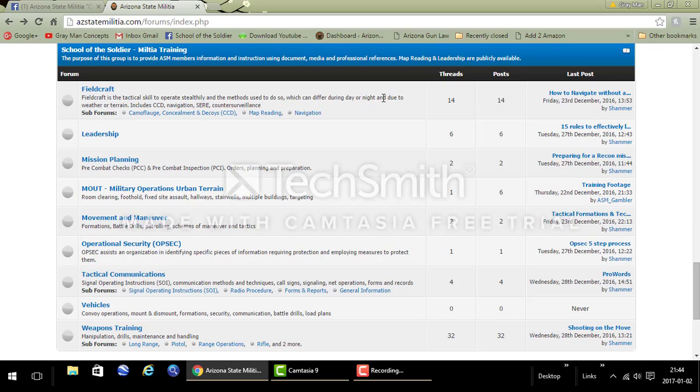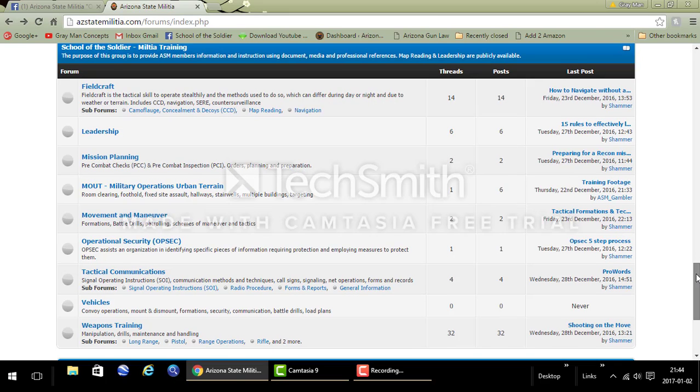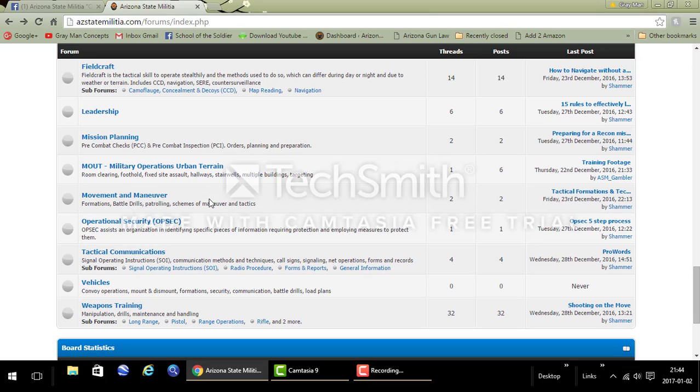Now down below that we have School to Soldier Militia Training. Most of these are view onlys. Some of them do have the option to reply. You can reply with whatever you want, but when you have reply options, it's mainly meant for you to be able to ask questions or seek clarification. Right now, I'm not making it available for everybody to necessarily post in here. I'm trying to vet the information we're putting up here and put up the stuff that's going to be the most useful to help us train.